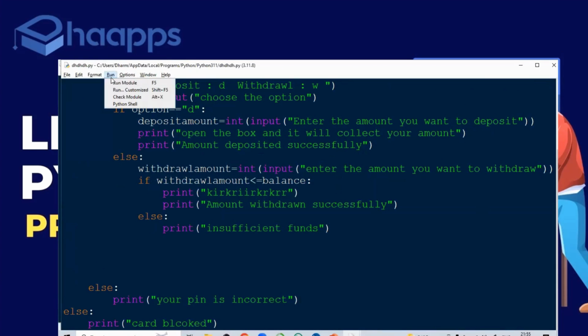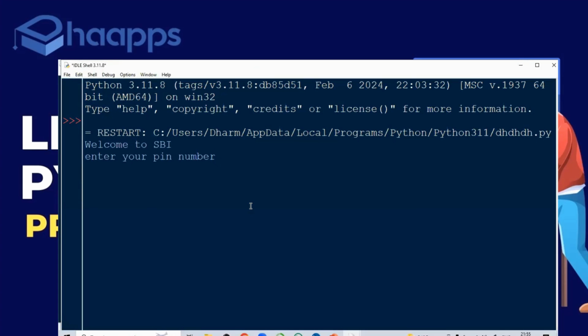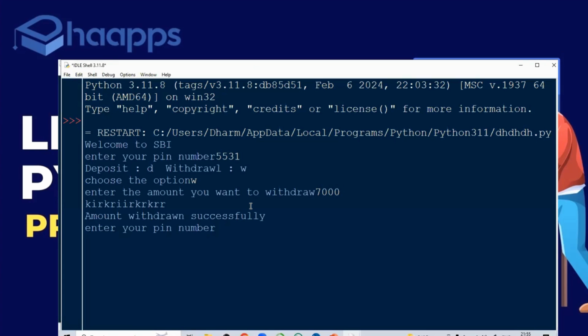Now, if I give correct, I want to enter the pin number. I remember 5531 I gave you. Deposit, withdraw. Choose the amount. I'll give W. If I give any other option, it will ask me to enter the amount. I want to enter 7,000 rupees. I want to withdraw. That kirkir sound, amount withdrawn successfully.